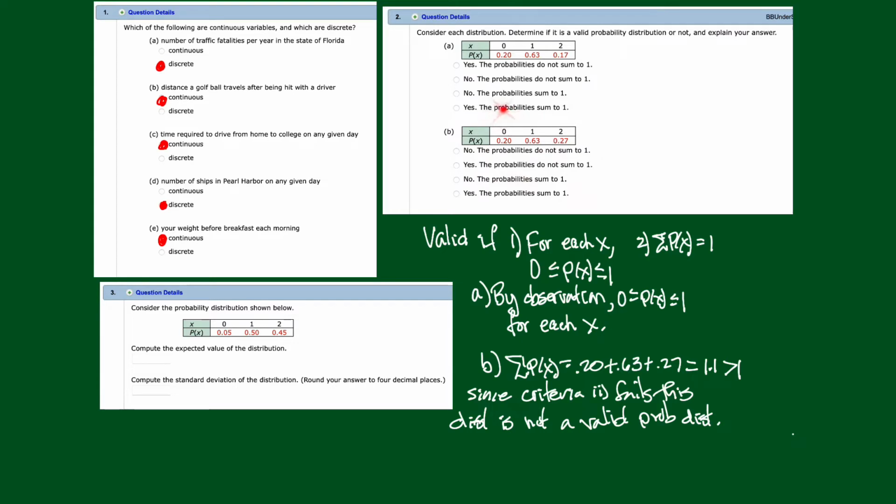All right, what about part A? Part A, we said it was fine. So, yes, the probabilities do sum to 1. The probabilities sum to 1.